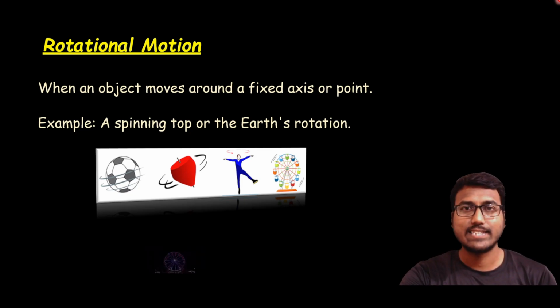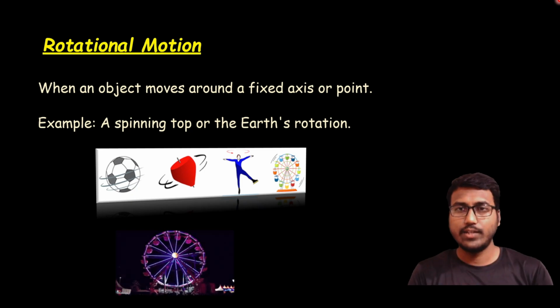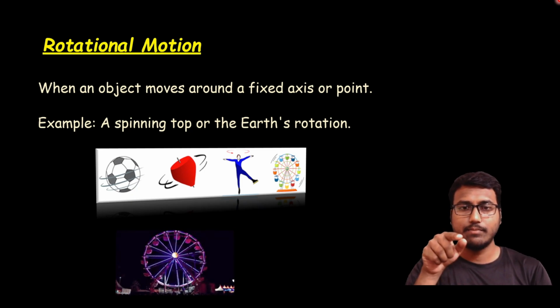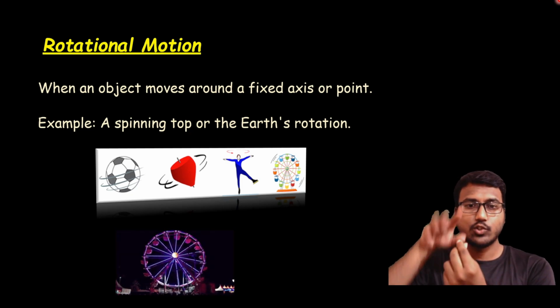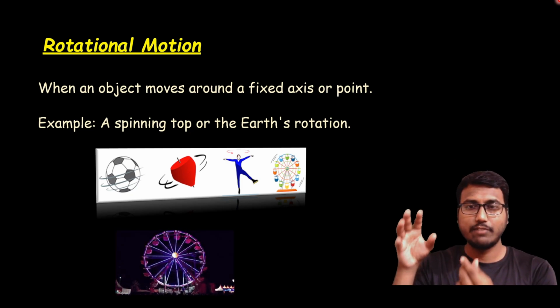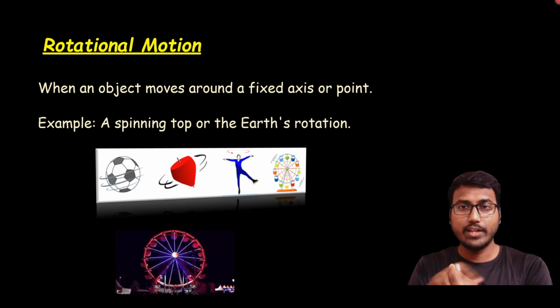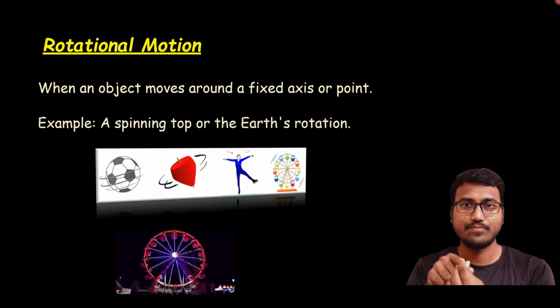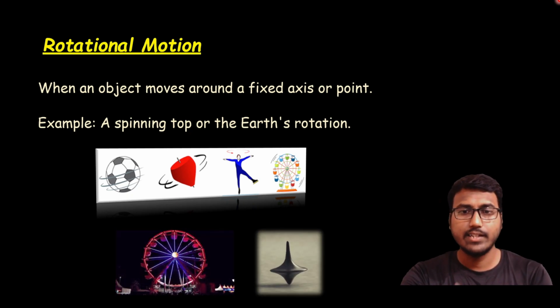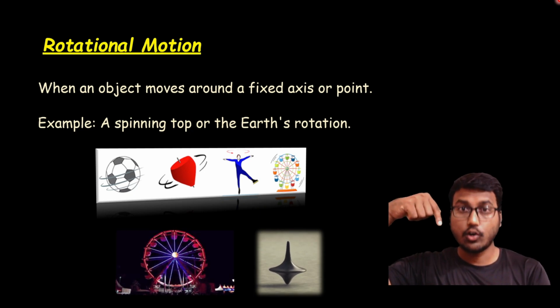So now let's understand how. If you consider a Ferris wheel here, you will have a center point which is fixed, the axis. So the axis is fixed. Then all the people are sitting in their own different seats and they are moving in a circular manner. That means they are rotating with respect to the central fixed axis, right? And one more thing you can see here, the top. So here the spinning top will have one particular axis of rotation.